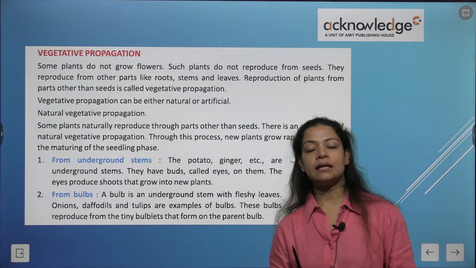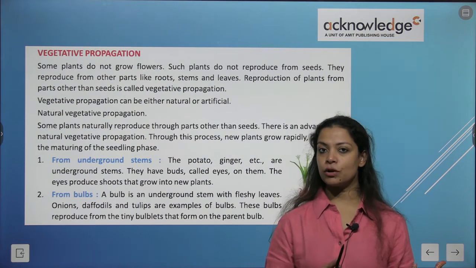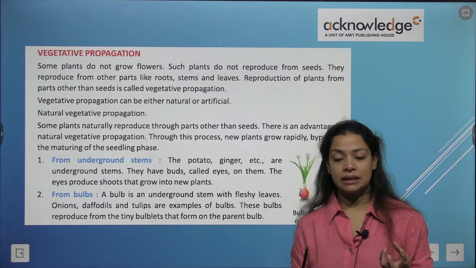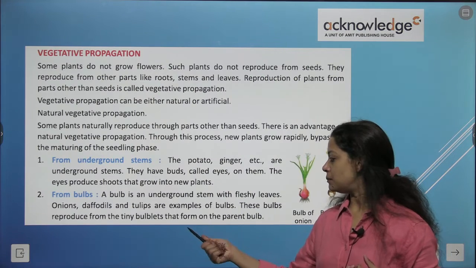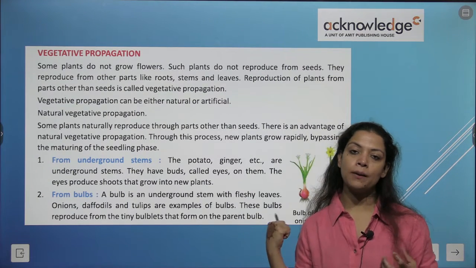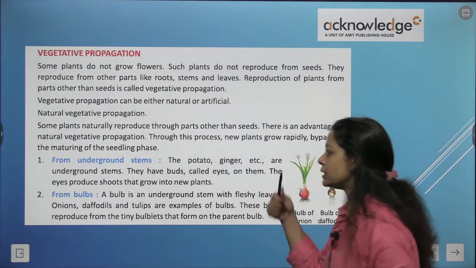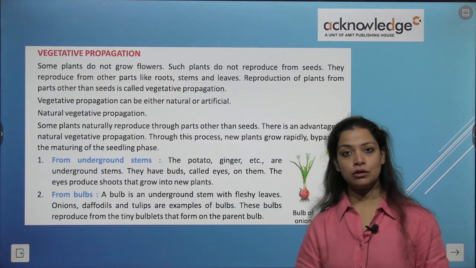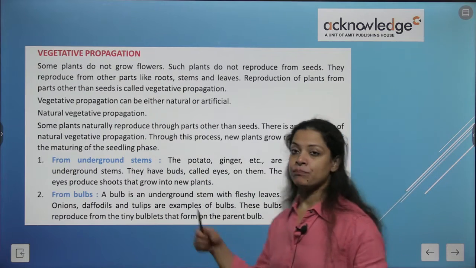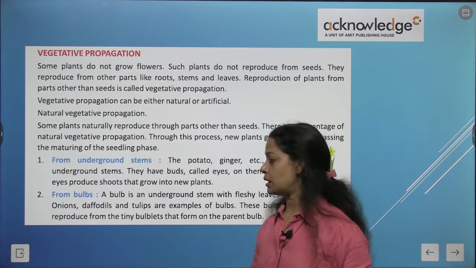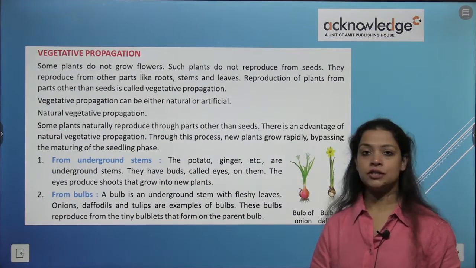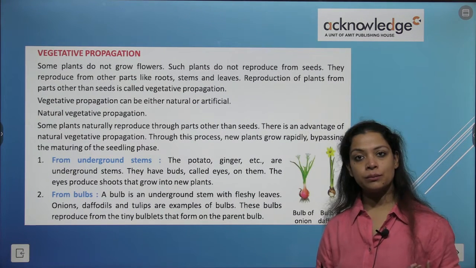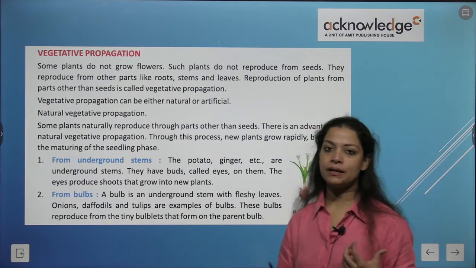So how can another onion plant form? When an onion forms tiny bulblets, correct? Then these bulblets change into a parent bulb again. So we have underground stems like potato and ginger. They have buds on their body called eyes. Then from bulbs, examples are onion, tulips, daffodils, and they have these bulblets over their body which turn into a parent bulb.